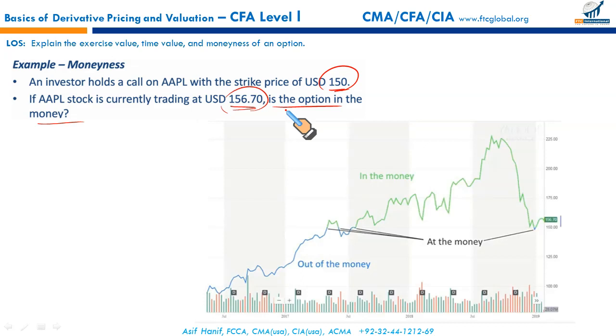As long as the market price is above 150, the call option is in the money. If the market price is exactly 150, same as the strike price or exercise price, the call option is at the money. And if the market price is less than 150, in that case the call option is worthless. It is out of the money. Right, next.